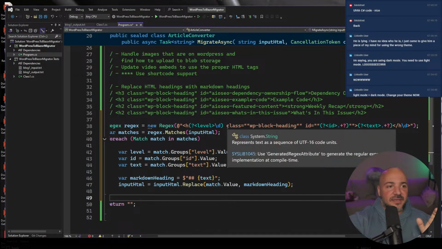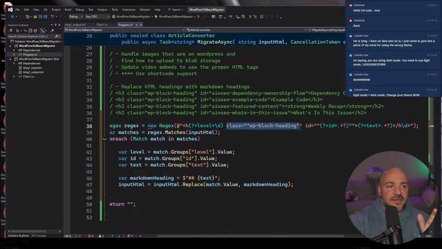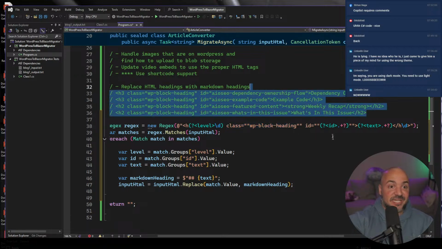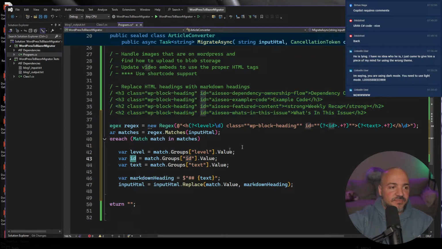I wasn't thinking that I would want to match on that, but I guess that is common in all of them. Yeah, Burhan, you're right. Copilot requires the comments, and I have the comments above, so it seems like it did something. I don't need the ID, but it's pulling it out because it sees that it's common.